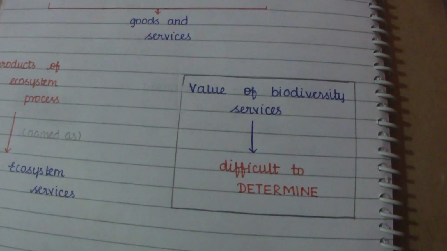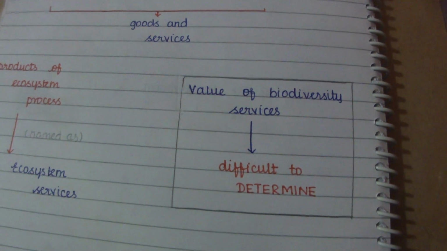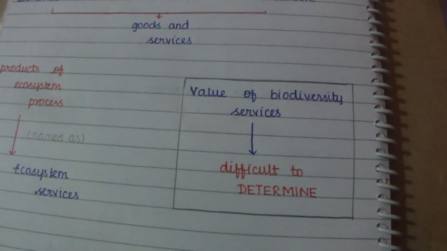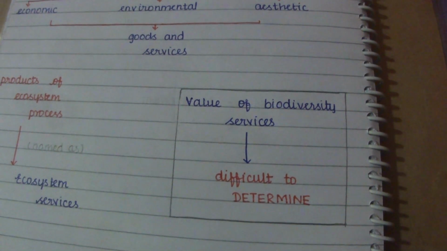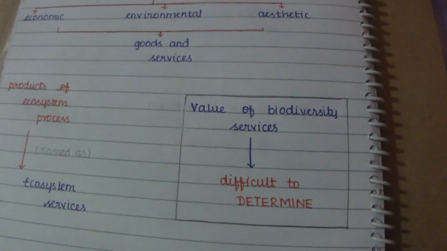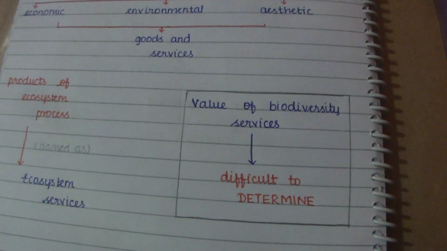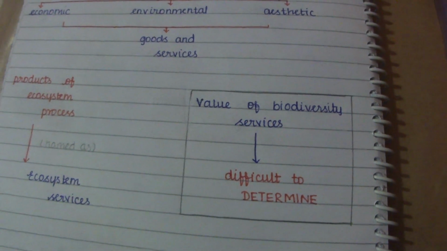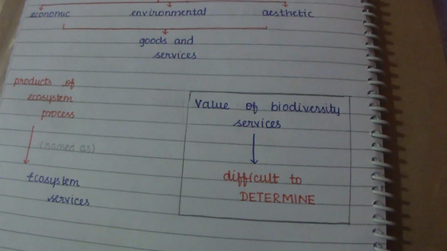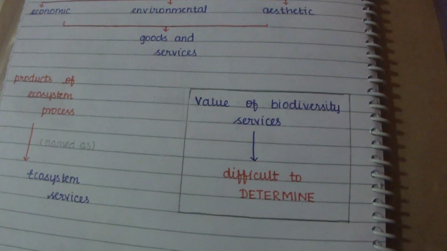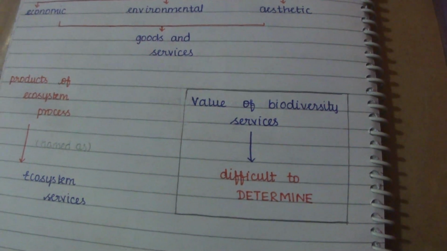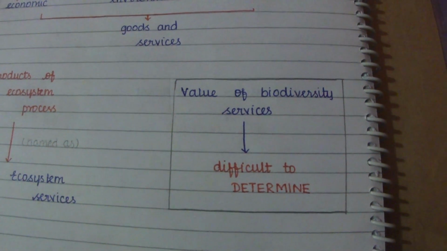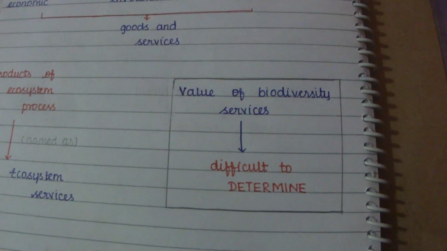All these things we have discussed in the earlier topics, in the previous videos of this lesson on ecosystems. These provide aesthetic, cultural and spiritual values, but still the services of biodiversity given to us by nature are difficult to determine.